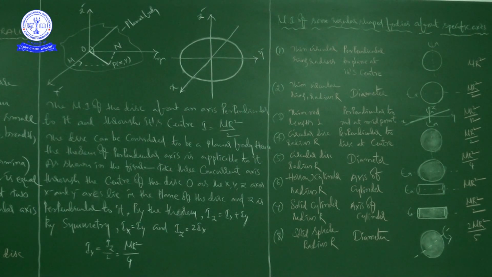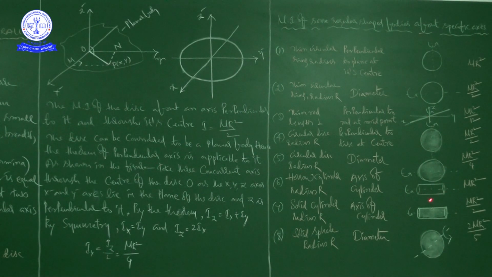So the moment of inertia is MR square by 4 for a circular disc of radius R about an axis passing through its diameter and center. Otherwise you can take it as the diameter itself, no problem. Next, a hollow cylinder of radius capital R. Here you can see in this picture the axis of the cylinder.